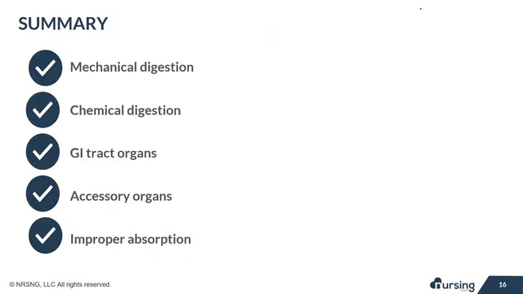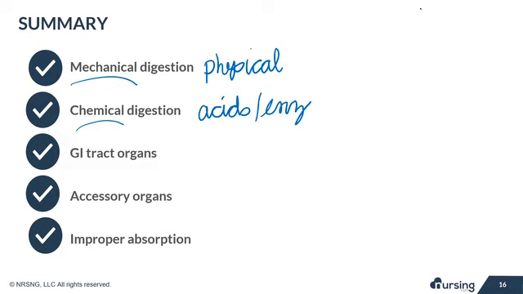So in summary, mechanical digestion is that physical breakdown of food. That includes things such as chewing and muscle contractions. Chemical digestion is more with things such as acids and enzymes. The main organs of the GI tract are the mouth, esophagus, stomach, small intestine, and large intestine. And the very important accessory organs include the liver, the gallbladder, and the pancreas. A few examples of improper absorption were celiac and lactose intolerance.